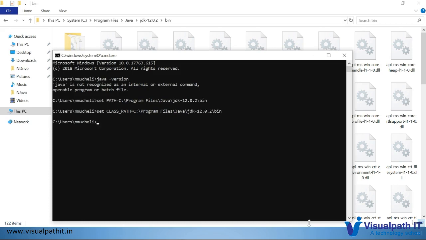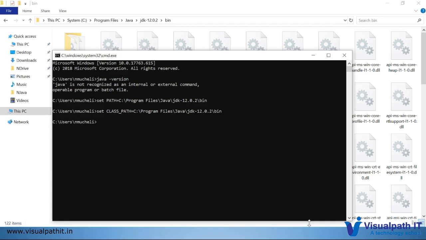So for Windows, we'll be using set path equal to the bin folder location, and class path also the same location. For Linux machines or Mac machines, we have to use the export command. Export path equal to the same value where Java is installed, and export class path equal to the same. As I'm on a Windows machine, I'll be using set commands.